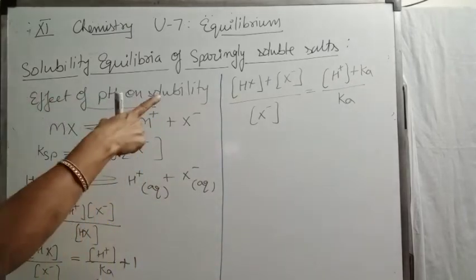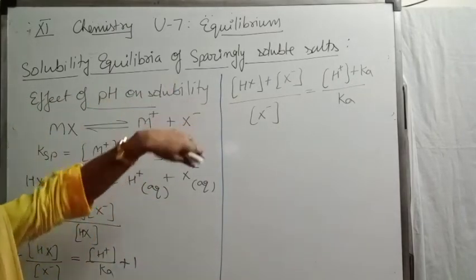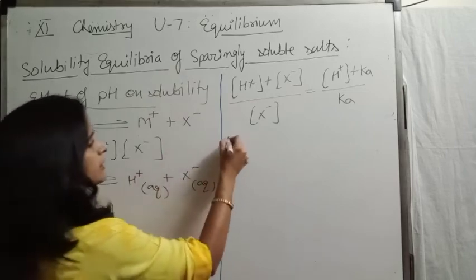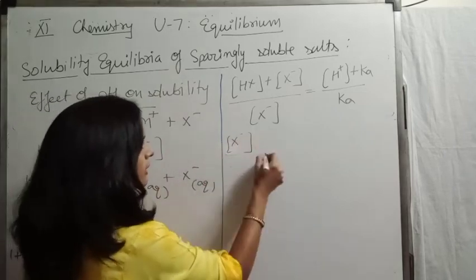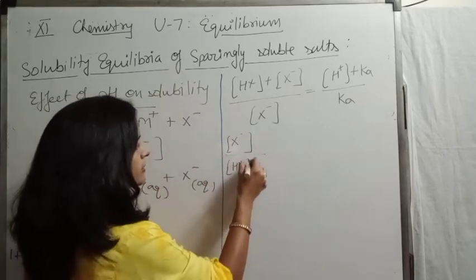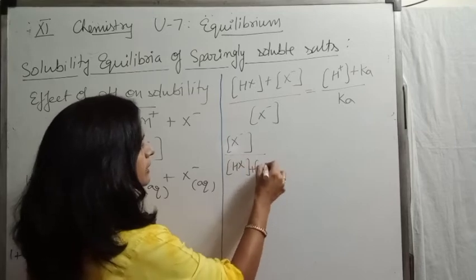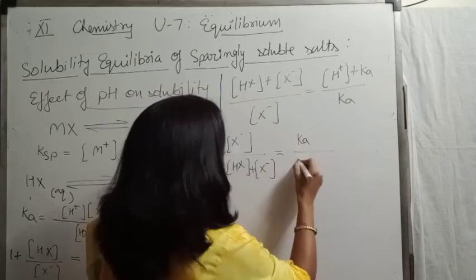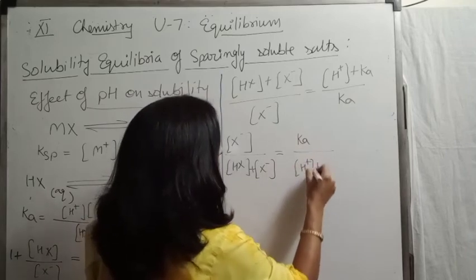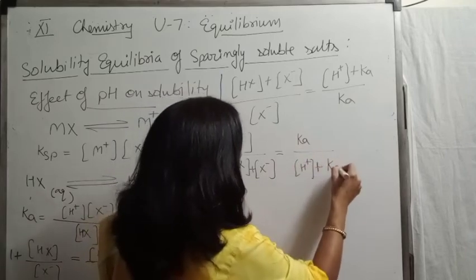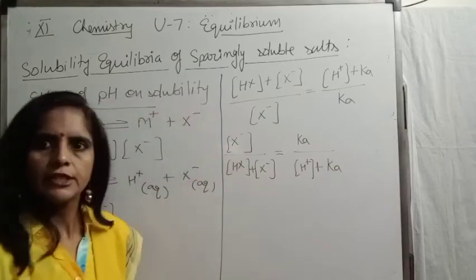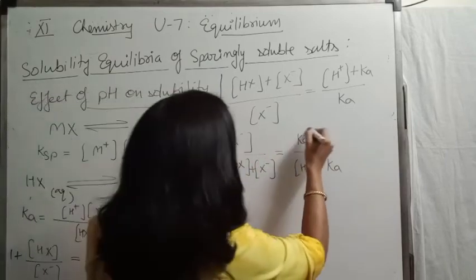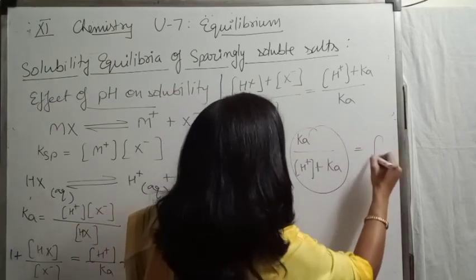From here we have written that equation. Now take the inverse of this equation, that is, [X-]/([HX] + [X-]) equals Ka divided by ([H+] + Ka). Clear, children? And let us take this factor equal to F.